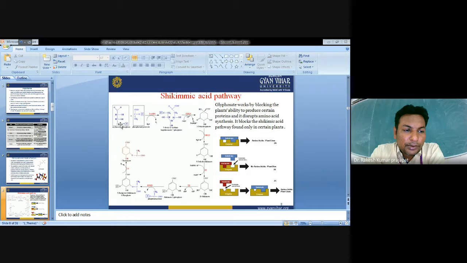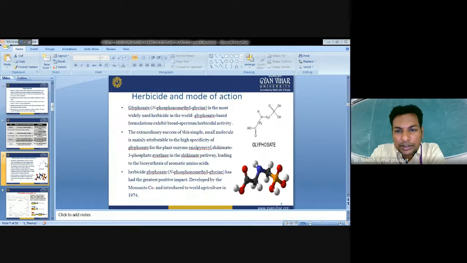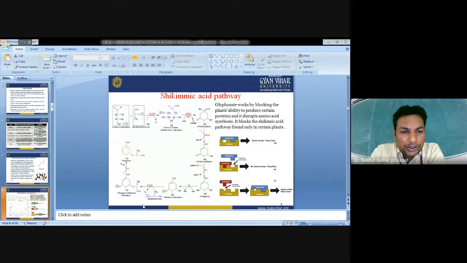If you see the structure of glyphosate, it is similar to the structure of phosphoenol pyruvate, the substrate for this enzyme, shikimate 3-phosphate. So glyphosate binds to this EPSP enzyme, which cannot structurally differentiate it.